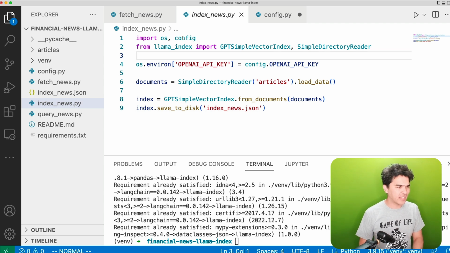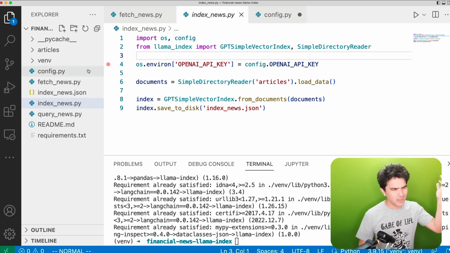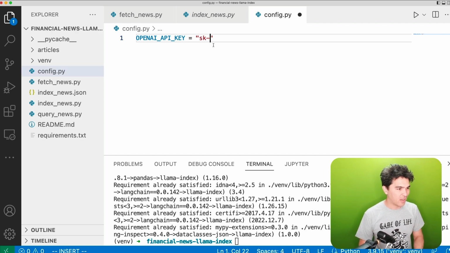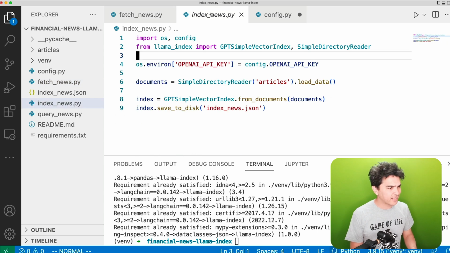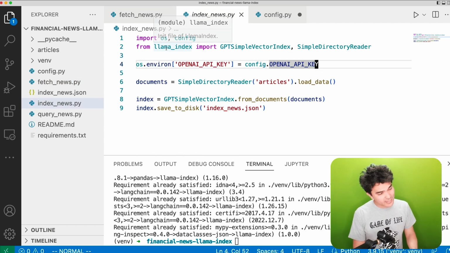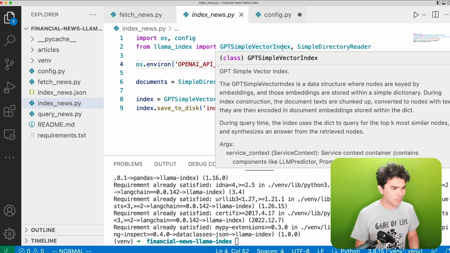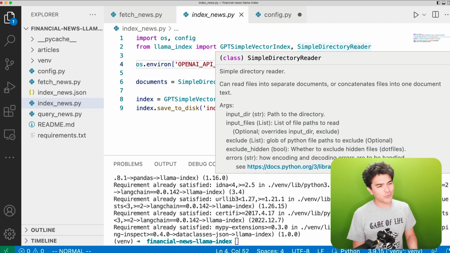Now, I store mine in a config file here. There's many ways to store this. You can see there's the OpenAI API key right there, and I'm not showing you my API key. That's private information. Now, the next thing we're going to do is import a couple of packages from Llama Index. We need GPTSimpleVectorIndex and SimpleDirectoryReader.